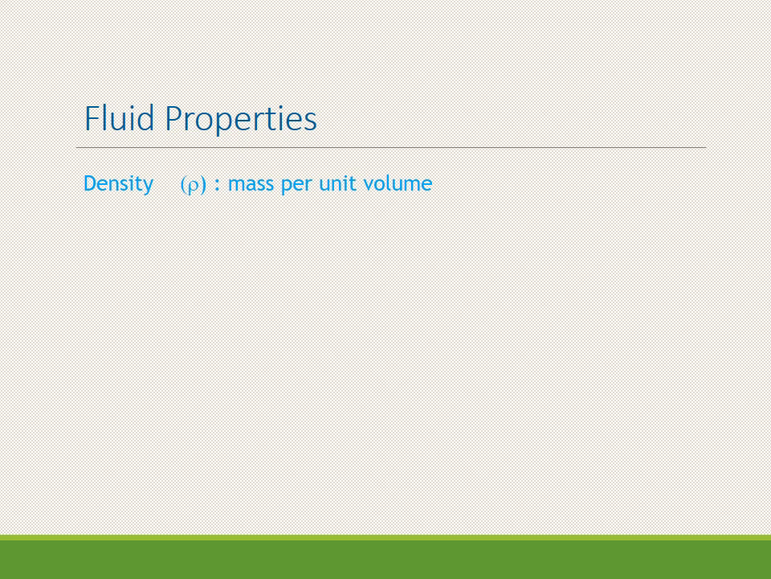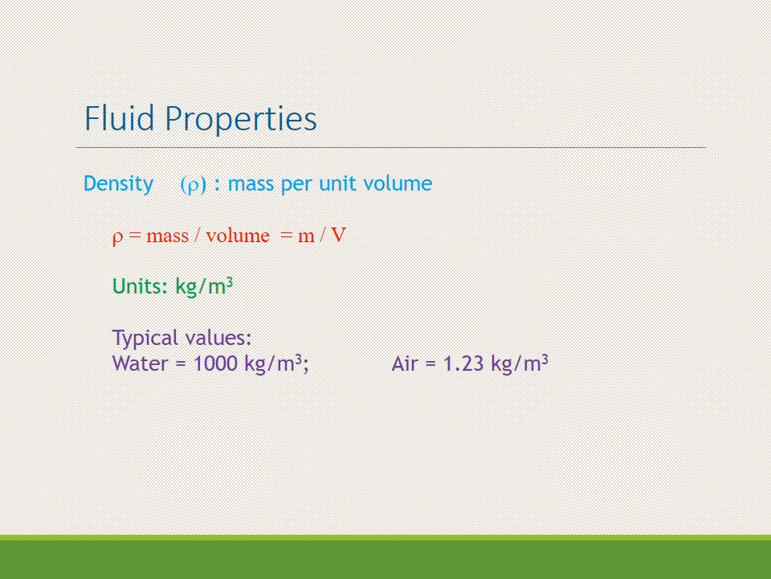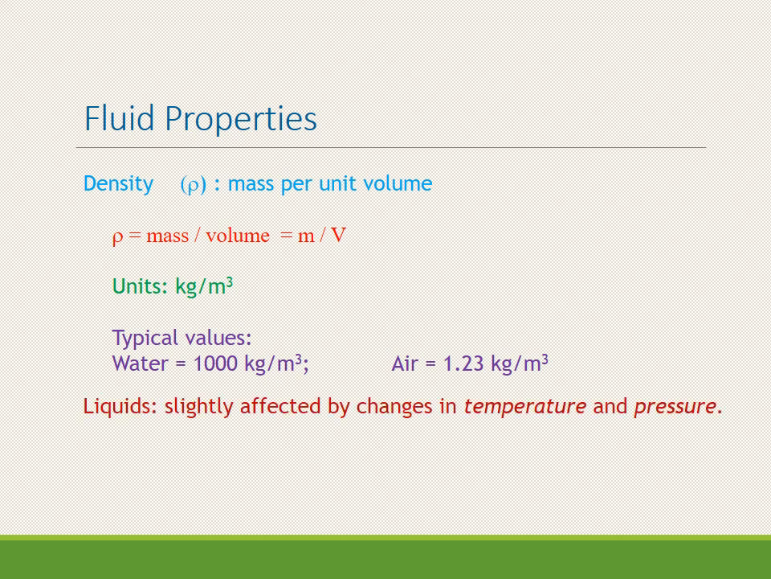Density is mass per unit volume, and mathematically it can be written as small m upon V, where small m is mass and capital V is volume. So its unit is kg per meter cube. Typical values are 1000 kg per meter cube for water and 1.23 kg per meter cube for air. For liquids there is no effect of change in temperature and pressure on the density, but for gases, with the change in temperature and pressure, the density will change.